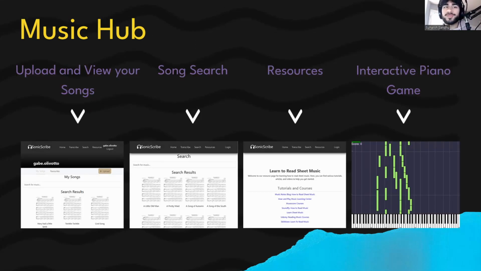All right, so on top of SonicScribe being a music to sheet music transcription service, it is also an all-in-one music hub with many features. Some of the core features include an account webpage, which allows users to upload their songs and view the songs they have stored on their account. Through the account page, they can choose to retitle their uploaded song to a new name and also choose to make their songs public or private, allowing other people to be able to search for their song if they want.